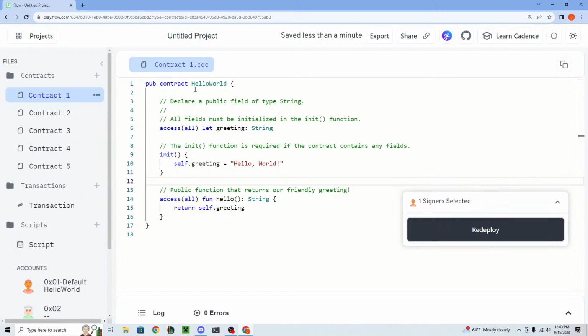What we're going to be using today for the Learn Cadence session is the Flow Playground. The link to that is play.flow.com. I'm just putting that in the chat here. It's a really nice way to interact with the Flow blockchain on the web, so it's a great learning environment. So yeah, we're going to be using that today.